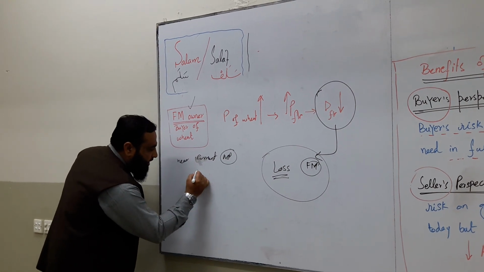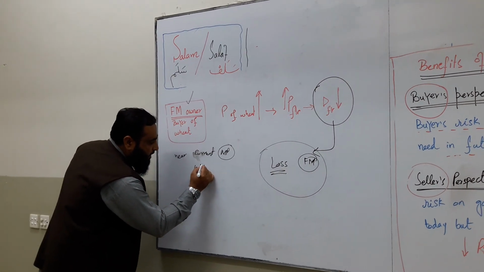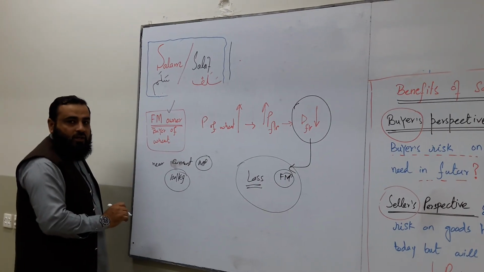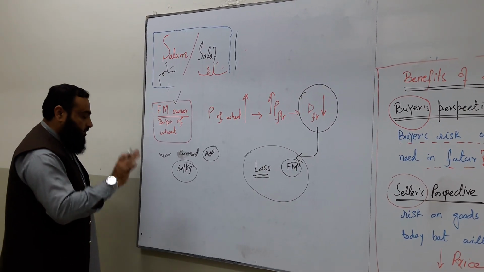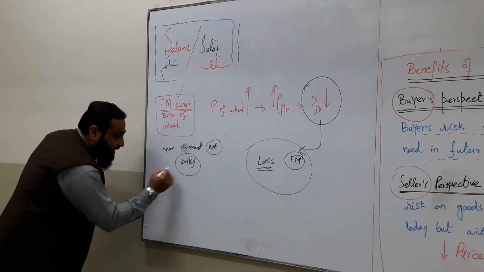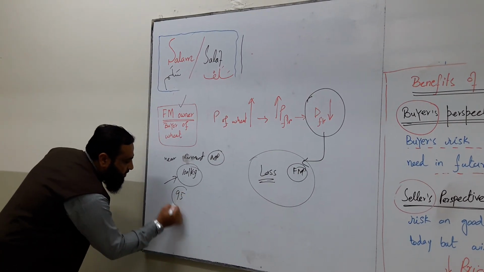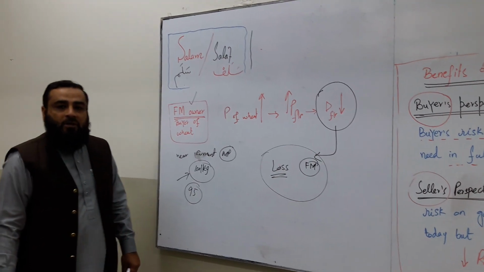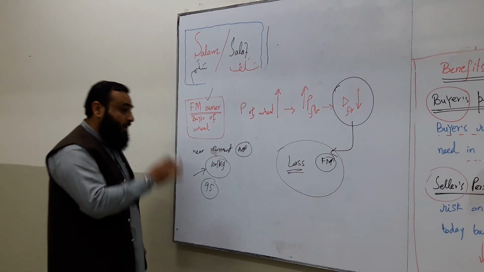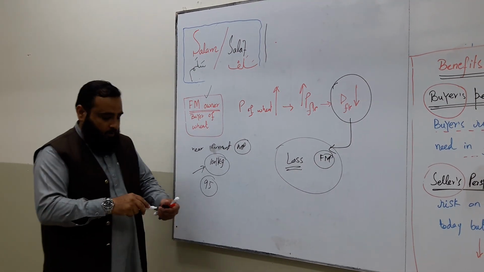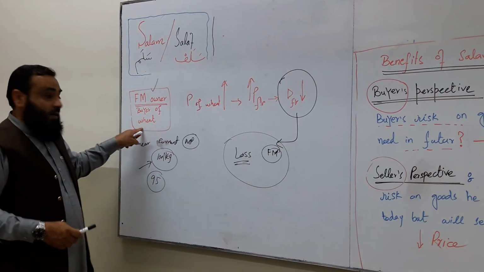For example, if today the market price is 100 rupee per kg, then Mr. Flour mill owner is willing to buy wheat near this price but not equal to this price. For example, he is willing to give 95 rupee per kg. He wants to hedge his risk. He wants to control his future risk. Okay, this is the buyer perspective.